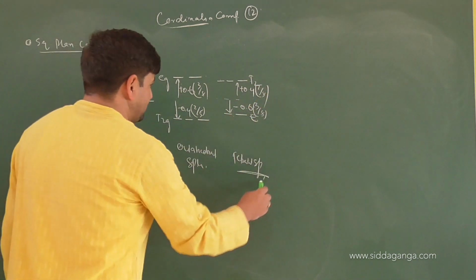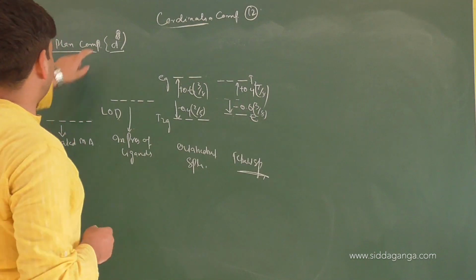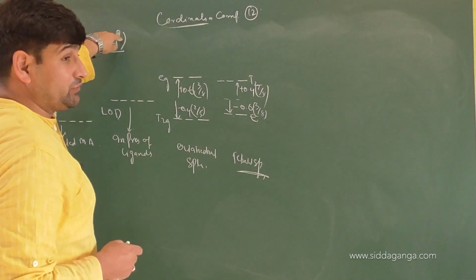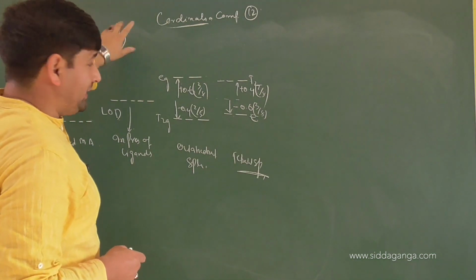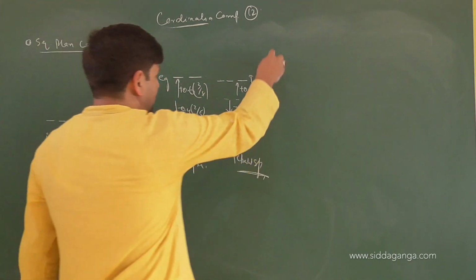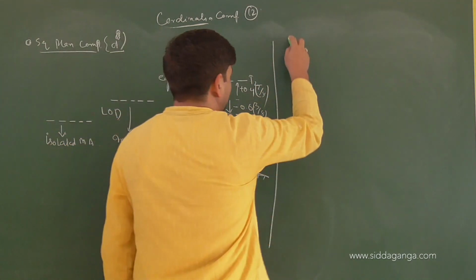So this is tetrahedral splitting. Now we have square planar complexes, which have a d8 configuration. What's the configuration? d8. I will start a discussion of square planar splitting from here.